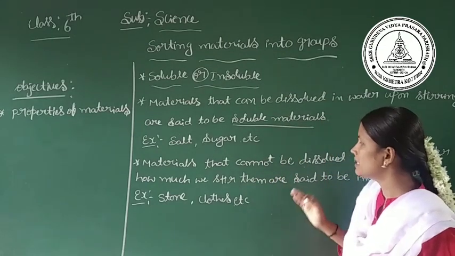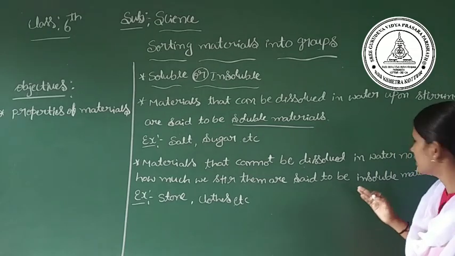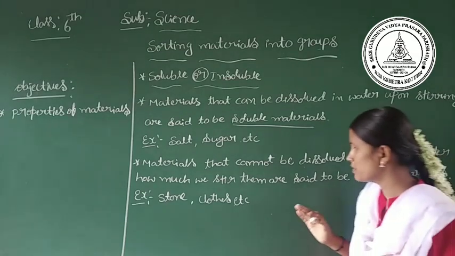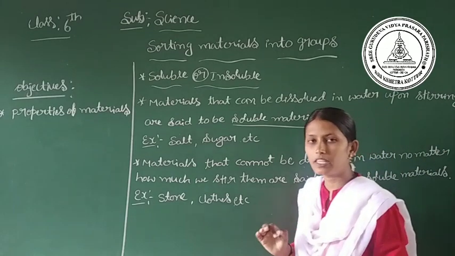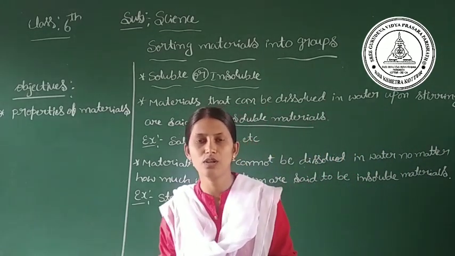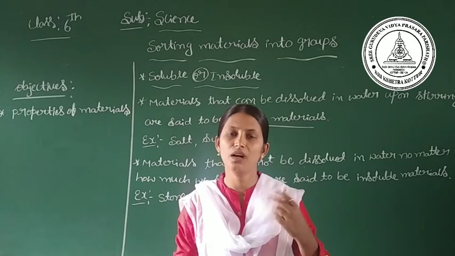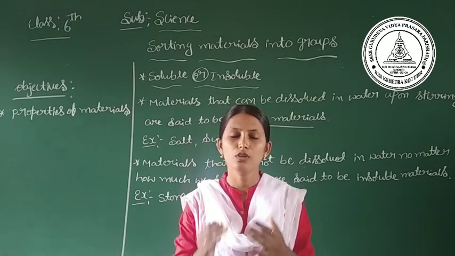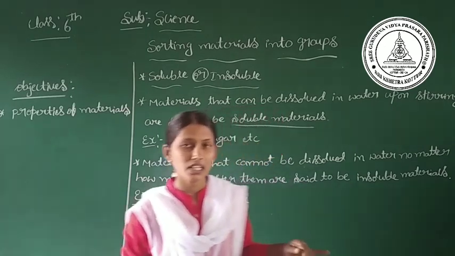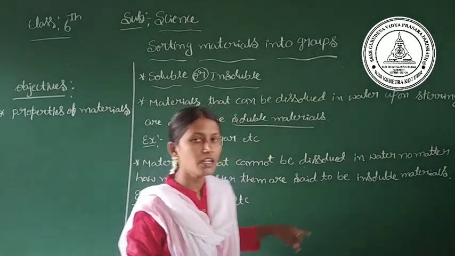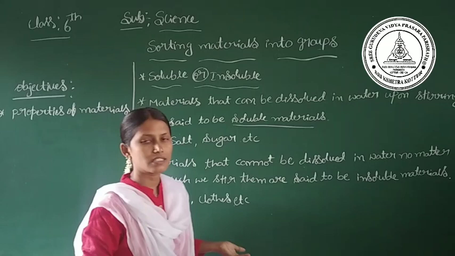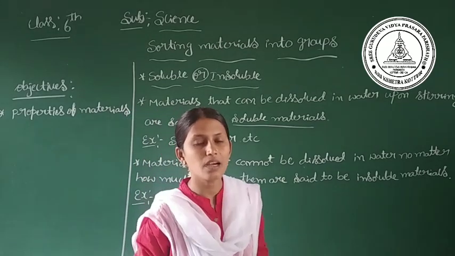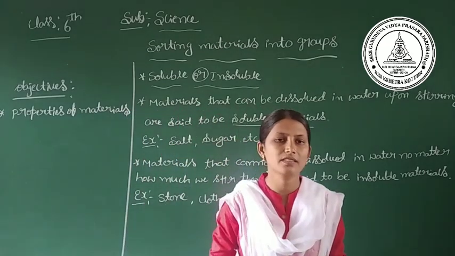Next, the materials that cannot be dissolved in water, no matter how much we stir them, are said to be insoluble materials. The materials which do not dissolve in water even after stirring for a few minutes, we call insoluble materials. A few insoluble materials are stone, glass, sand, etc. So these are some insoluble materials.